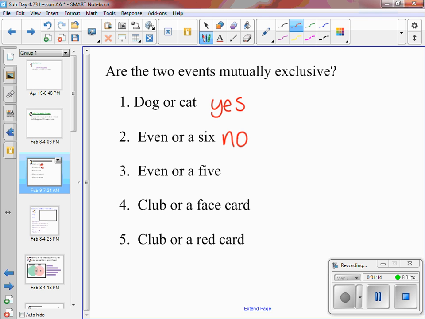Okay, number 3, an even number or a 5. Yes, they are mutually exclusive. 5 is never an even number. Number 4, a club or a face card. No, they are not mutually exclusive. The Jack of Clubs is a face card that is a club. Number 5, a club or a red card. Yes, they are mutually exclusive because clubs are all black.